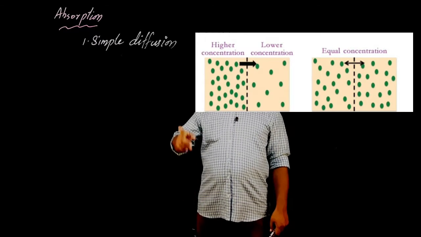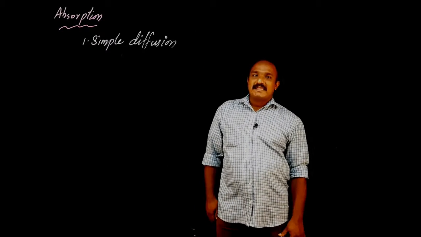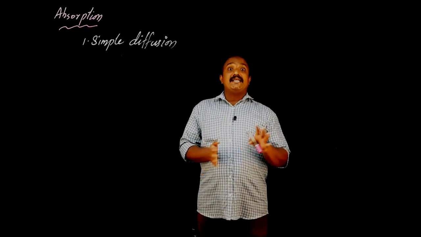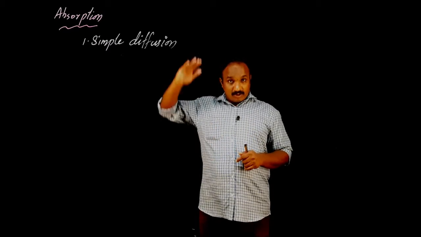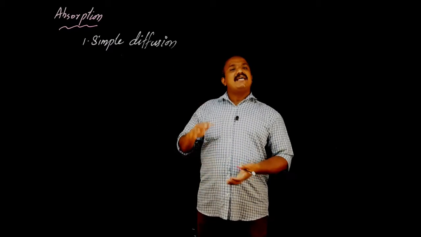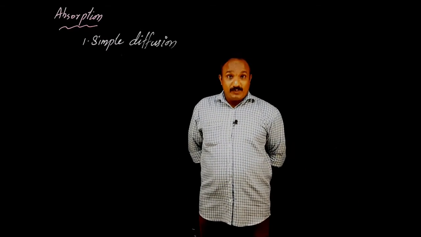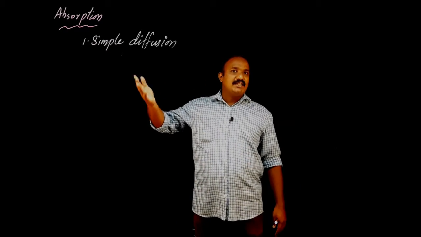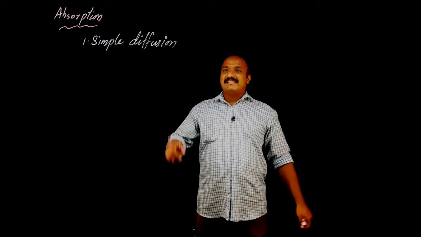Clear? So this process is called simple diffusion. Simple diffusion is the process of spreading the materials from the area of higher concentration, higher concentration meaning higher quantity, to the area of lower concentration.